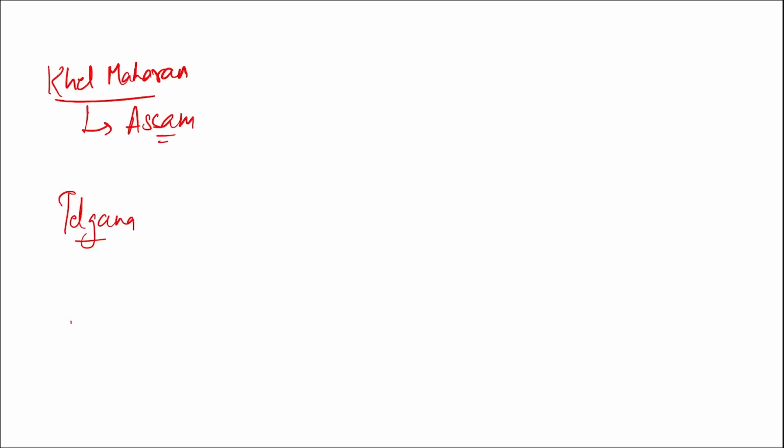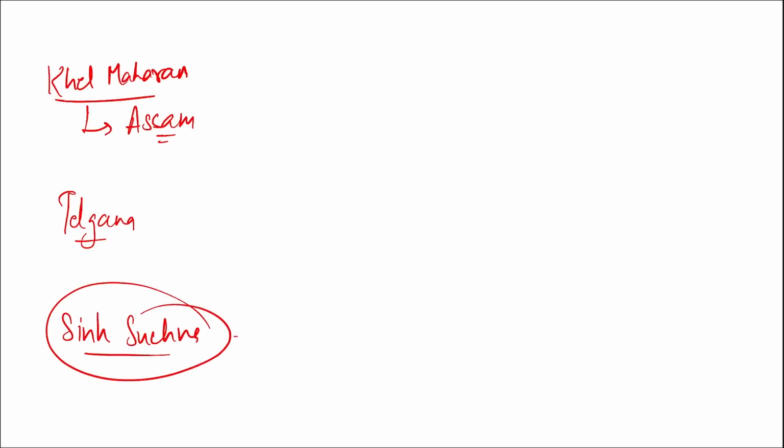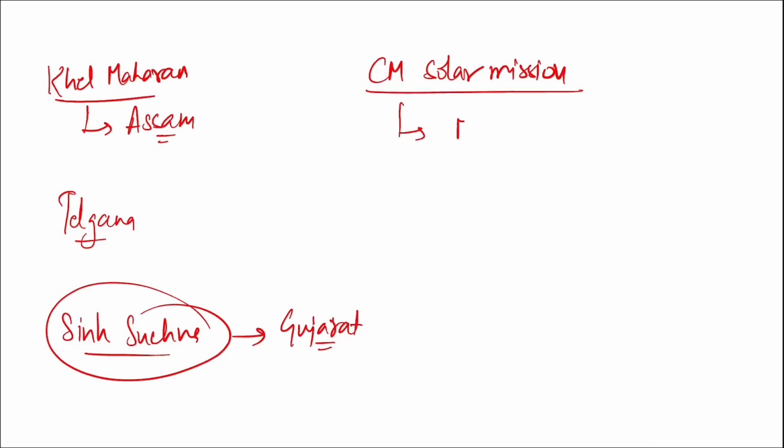Then a web app by the name Sin Suchna. Sin Suchna is the name of a web application that was launched by which state's chief minister? It was launched by Gujarat's chief minister. Then CM Solar Mission. This was launched by which state? It was launched by Meghalaya. CM Solar Mission. Then recently, in which state has the center approved the establishment of a new spaceport? It is in Tamil Nadu.